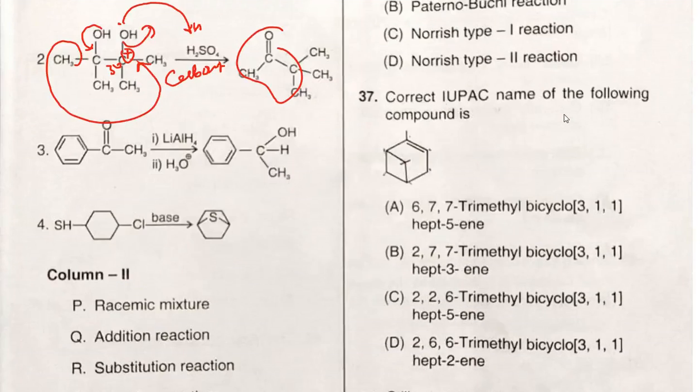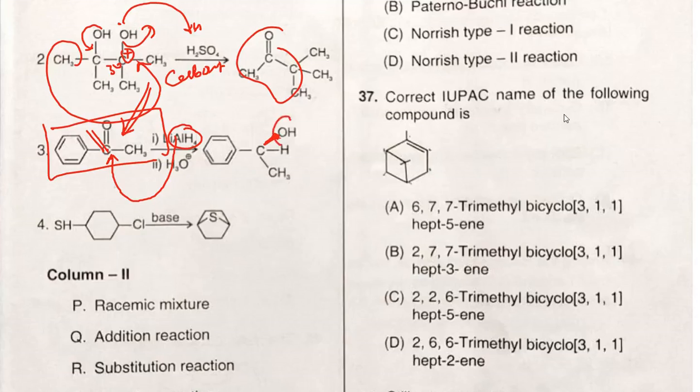The third one, where the lithium aluminum hydride can attack from the top, that means just consider it is a plane of the molecule. So the hydride can attack from the top position and also from the bottom position. In both the cases we can produce two enantiomers. Okay, so in one, the hydroxy group is above the plane, in the other one the hydroxy group will be below the plane. That means the racemic mixture will be produced here.